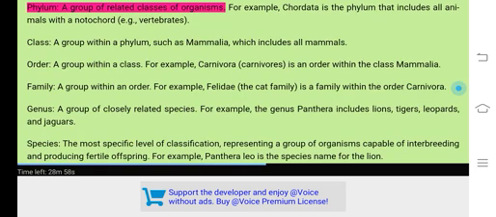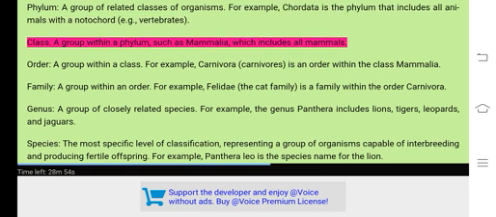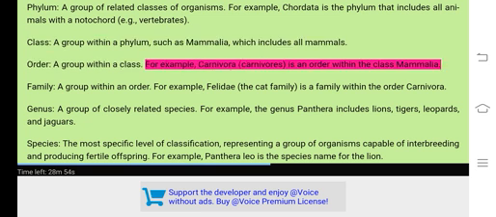Phylum, a group of related classes of organisms. For example, Chordata is a phylum that includes all animals with a notochord, e.g., vertebrates. Class, a group within a phylum, such as Mammalia, which includes all mammals. Order, a group within a class. For example, Carnivora, carnivores, is an order within the class Mammalia.